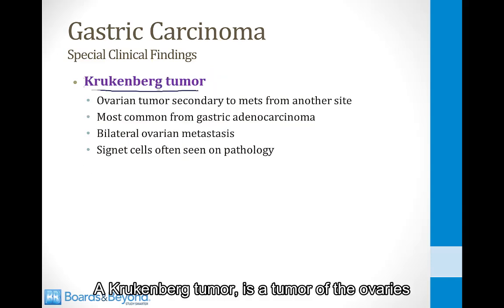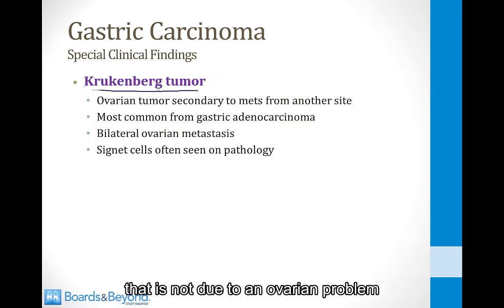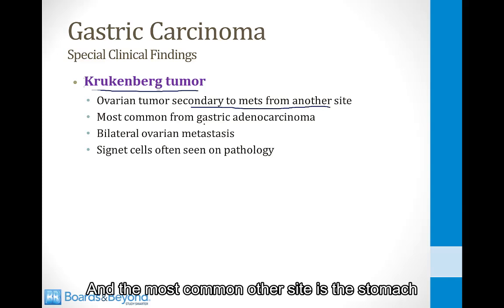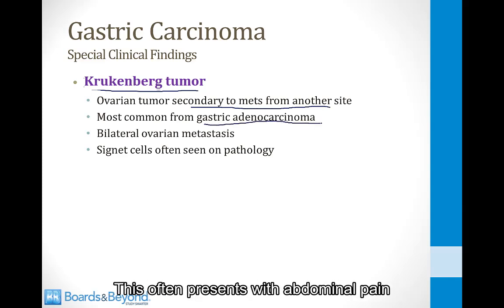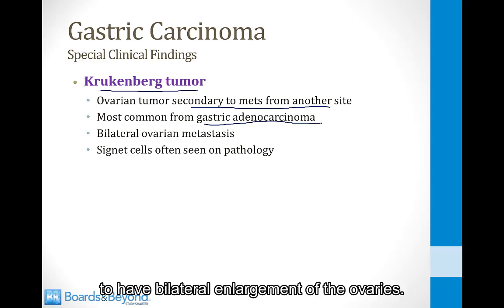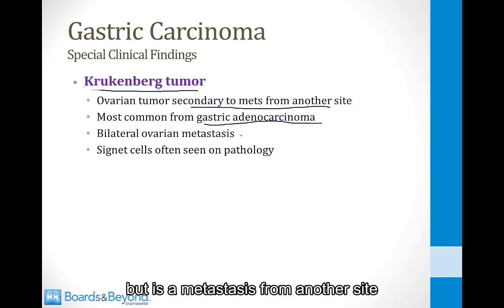A Krukenberg tumor is a tumor of the ovaries that is not due to an ovarian problem, but is secondary to mets from another site. And the most common other site is the stomach due to gastric adenocarcinoma. This often presents with abdominal pain, and a CAT scan is done, and the woman is found to have bilateral enlargement of the ovaries. Sometimes she is taken to surgery, and when the ovaries are removed, it is determined that the pathology is not primary to the ovaries, but is a metastasis from another site, usually from the stomach.